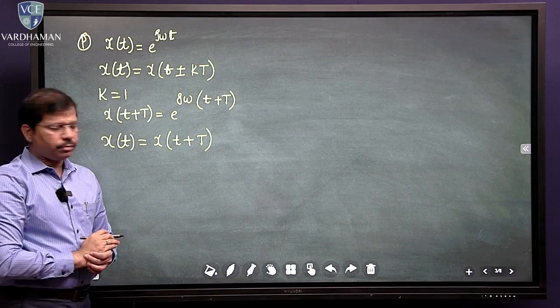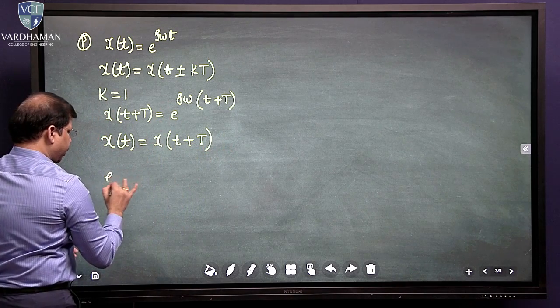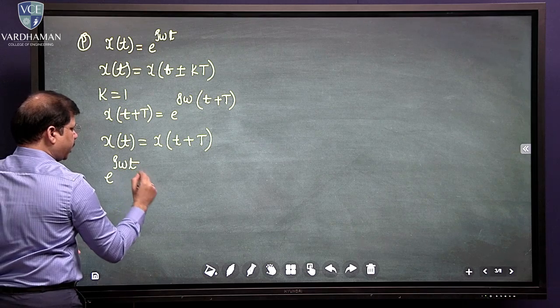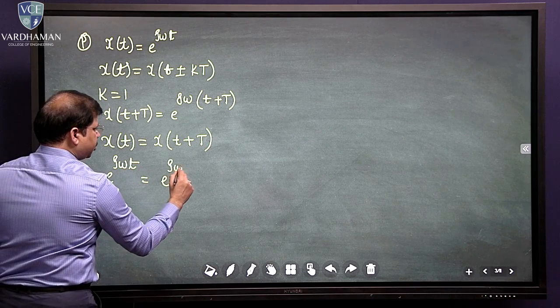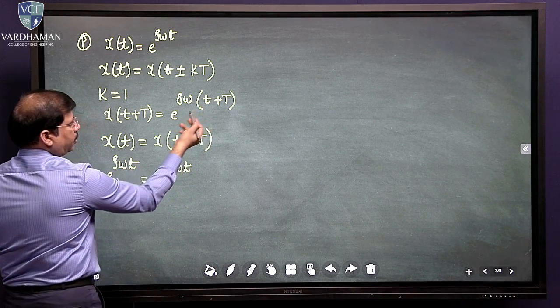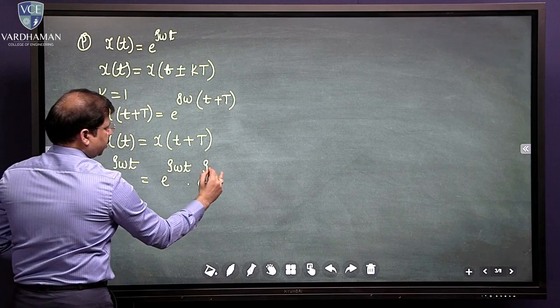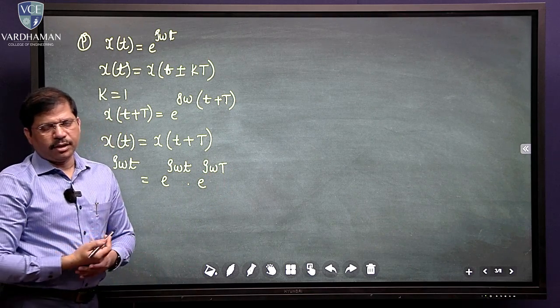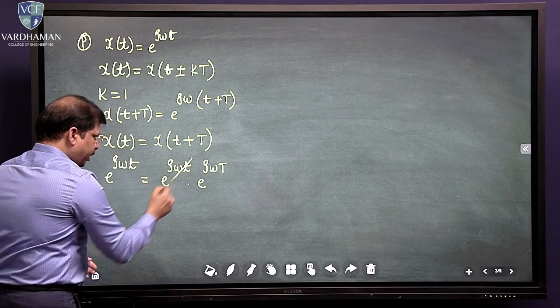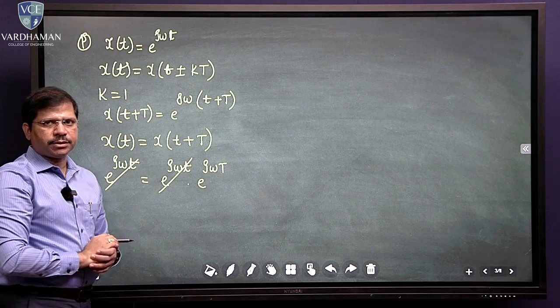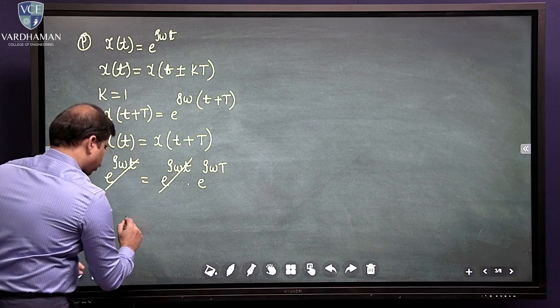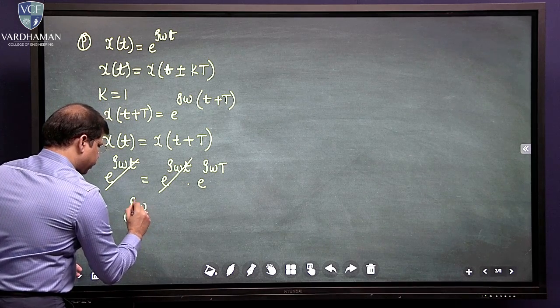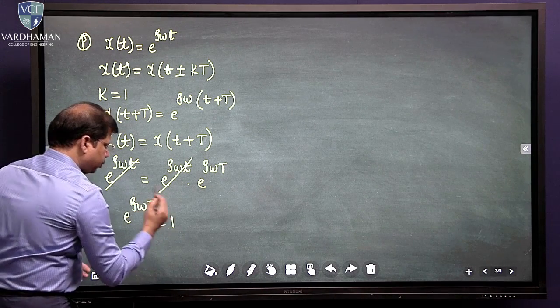Now, let us substitute both here. This is e power j omega t, and this is e power j omega t. I can separate this: e power j omega t times e power j omega T. When bases are the same, powers are added. I can cancel these two terms, right? So now what do I get? E power j omega T equals 1.